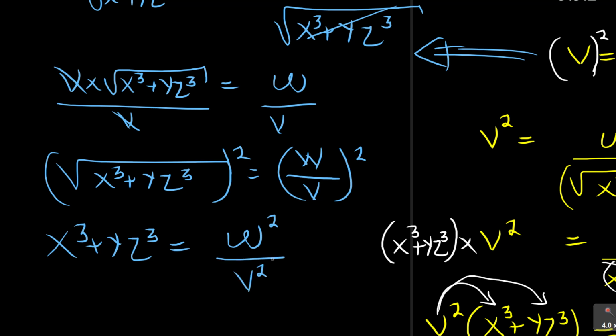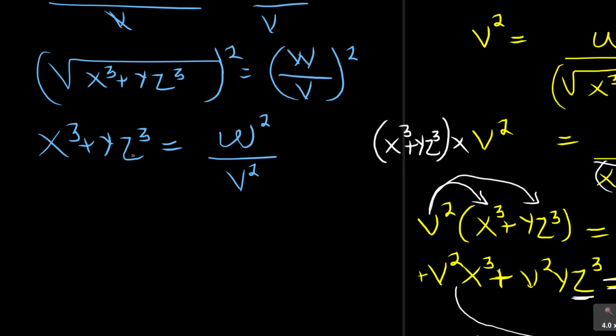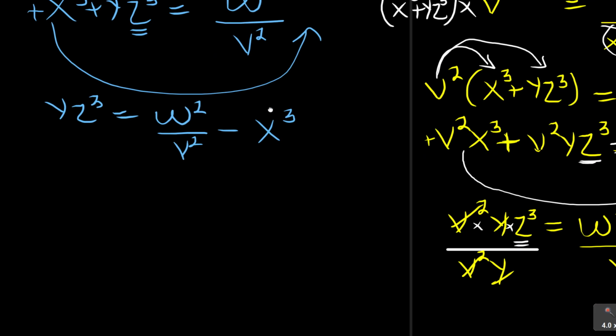Don't forget that. This then means, remember your focus is Z. Take that to the other side because it's plus. You get Y Z cubed is equal to W squared over V squared minus X cubed. It's actually not this kind of X, it's this X cubed. Are you seeing that? Still correct.